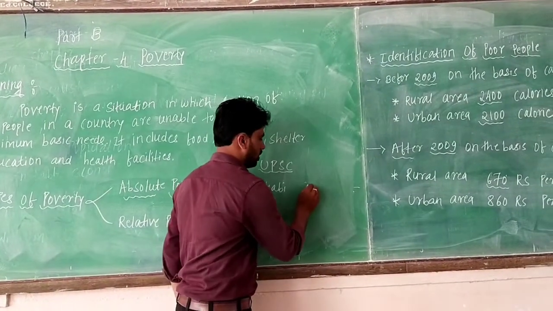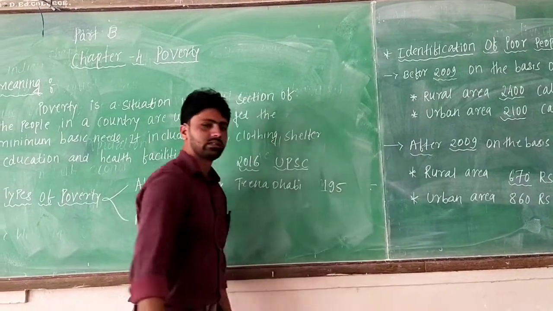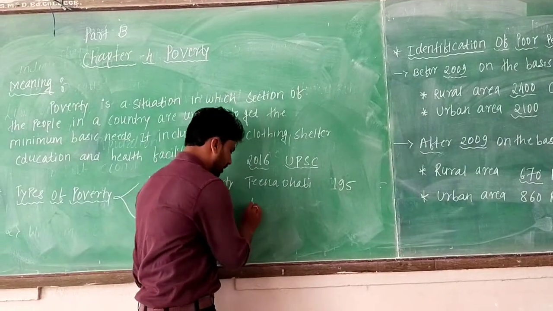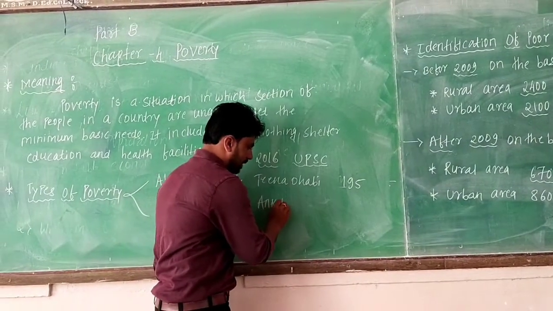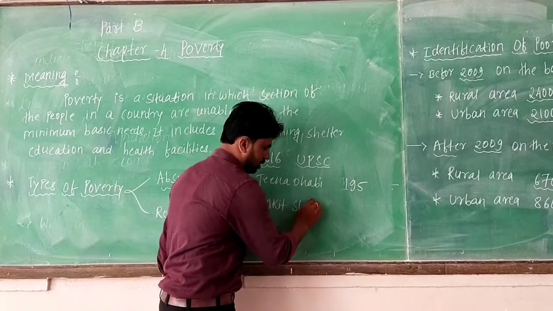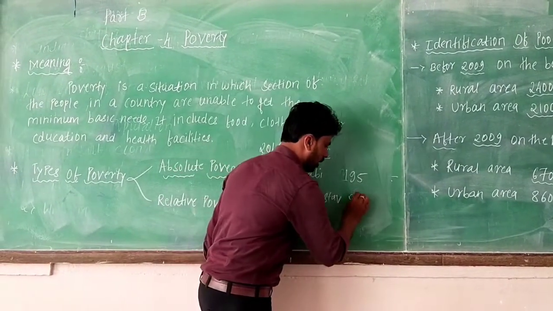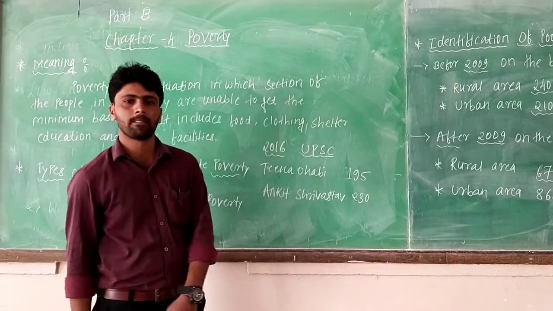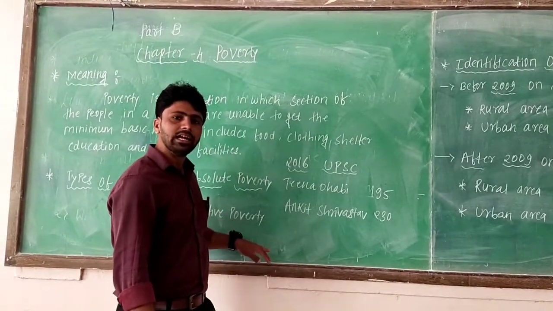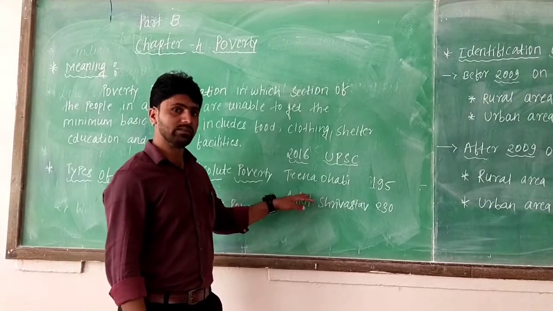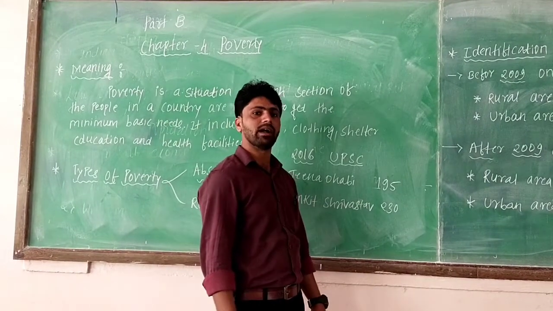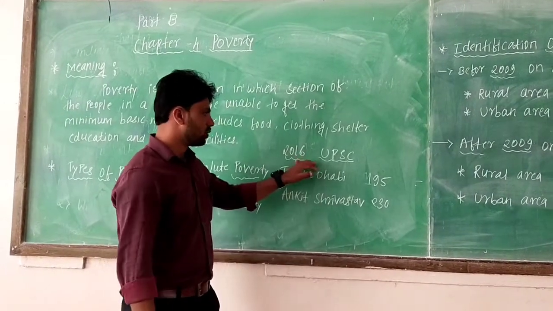She scored 195 marks. And the second one is Ankit Srivastav, and he scored 230 marks. This example is relative poverty. Relative poverty means the unequal distribution of income and economic resources.